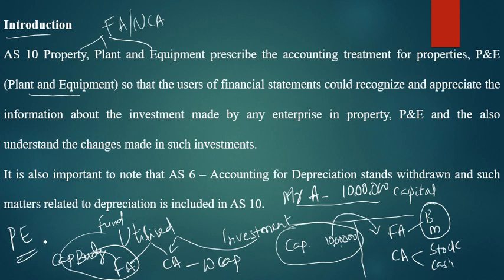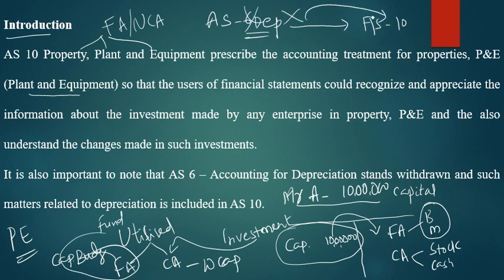And AS 6, as I said earlier, comprised depreciation. AS 6 was related to depreciation. Now it was merged into AS 10. So depreciation is removed from AS 6 and taken into AS 10 only.